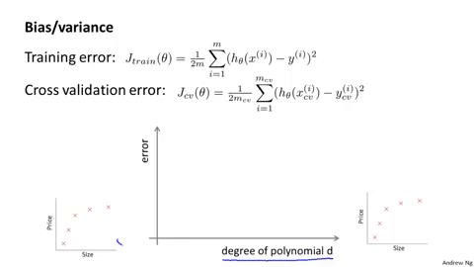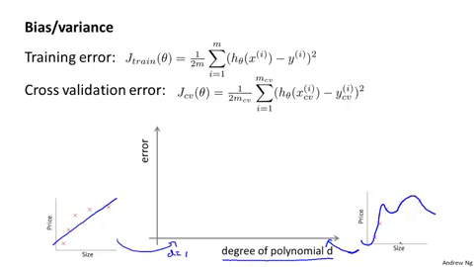So way on the left of this figure, where maybe d equals 1, I'm going to be fitting very simple functions, whereas way on the right of the horizontal axis, I have much larger values of d, so a much higher degree polynomial. And so here, that's going to correspond to fitting much more complex functions to your training set.